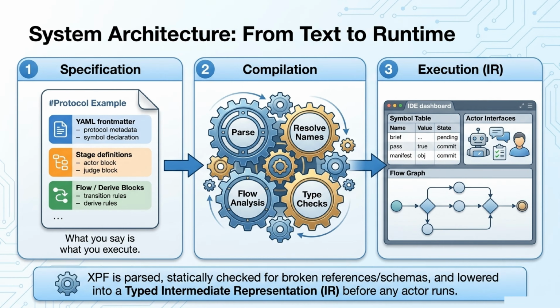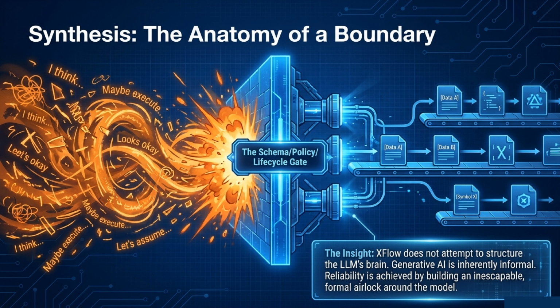To synthesize our core insight, generative AI is inherently informal, and XFlow does not attempt to structure the LLM's brain. Instead, reliability is achieved by building an inescapable, formal airlock, a schema, policy, and lifecycle gate around the model. This boundary dictates exactly how AI thoughts become system actions.